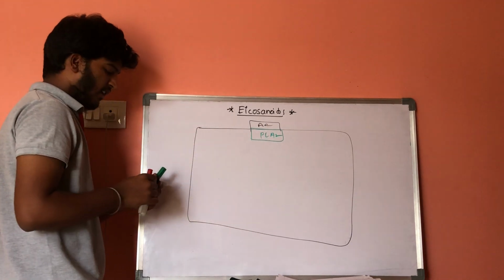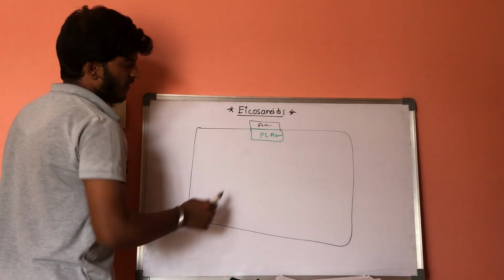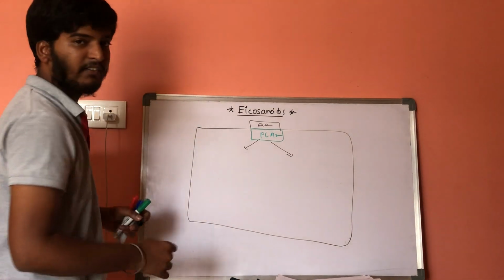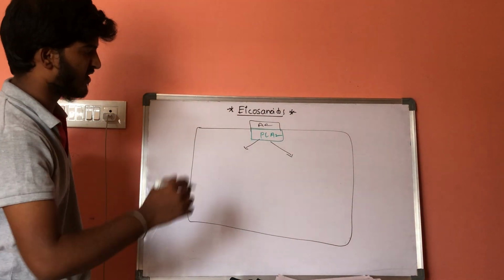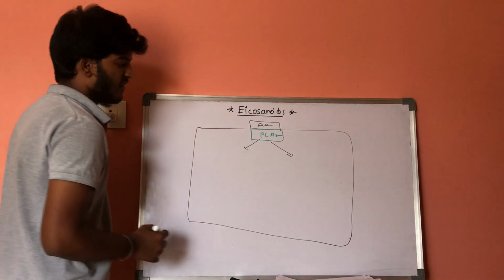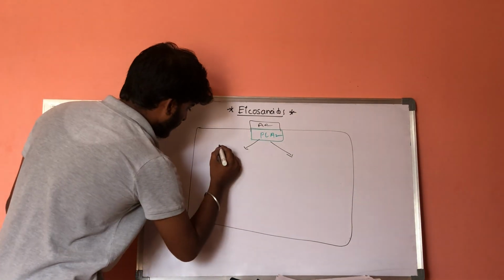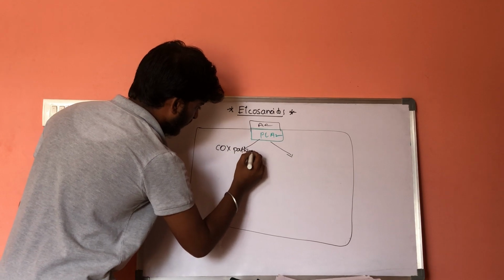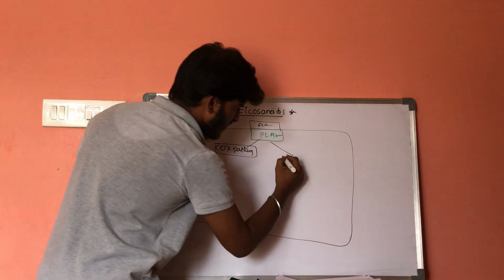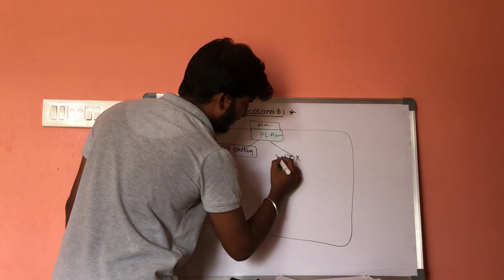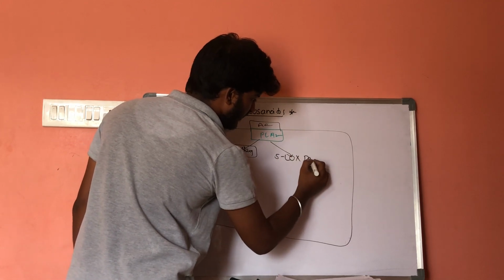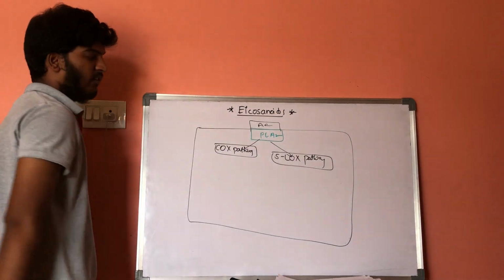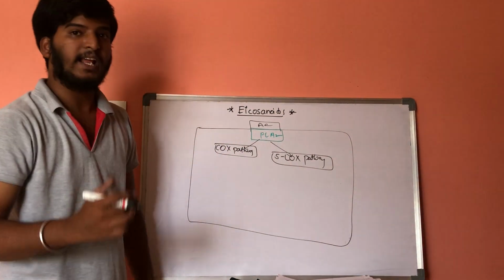So this arachidonic acid, whatever is released, will undergo two types of pathways. It will act on two types of enzymes. The first is the cyclooxygenase pathway, and the next one is the 5-lipoxygenase pathway.